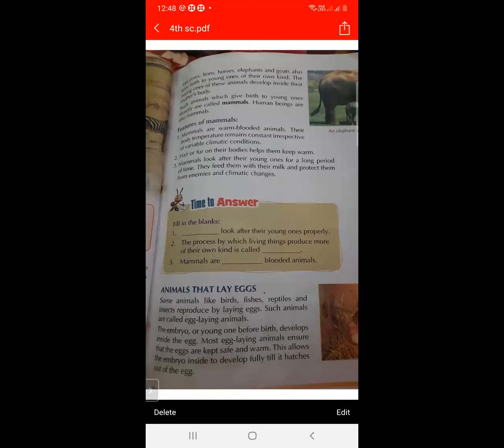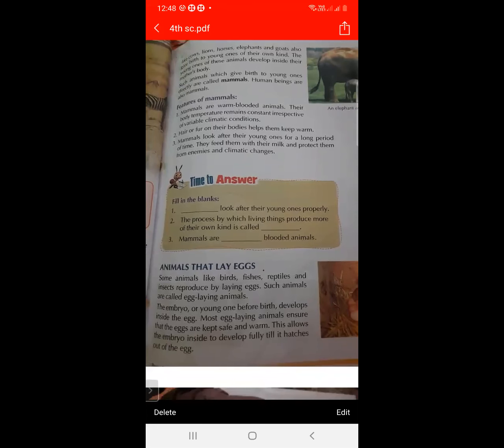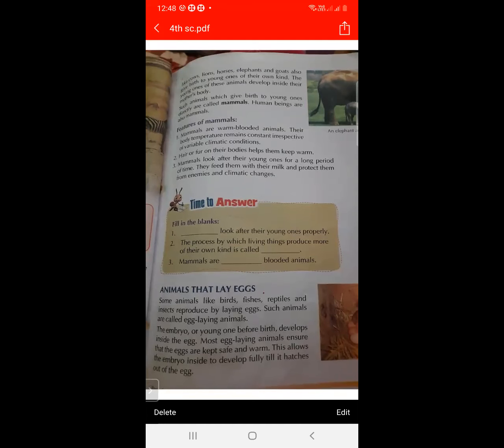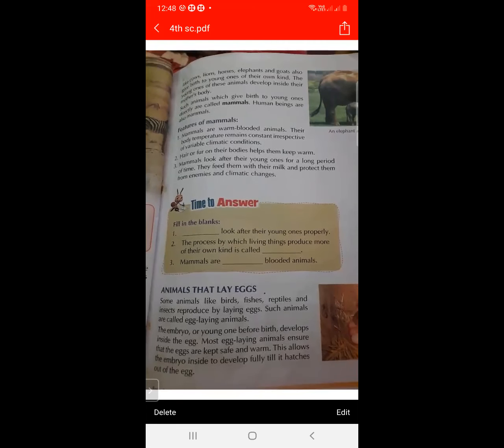So some animals, just like birds, fishes, reptiles, and insects, reproduce by laying eggs, and these types of animals are called egg-laying animals. So what are egg-laying animals? Birds, fish, reptiles, and insects. They reproduce by laying eggs.